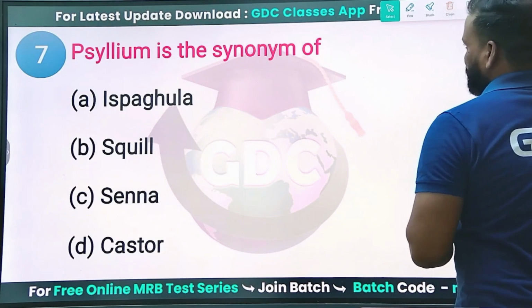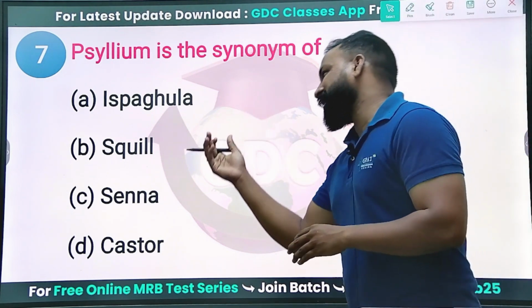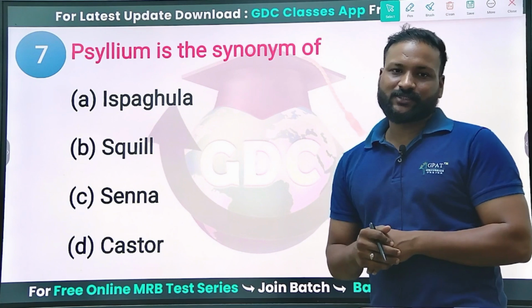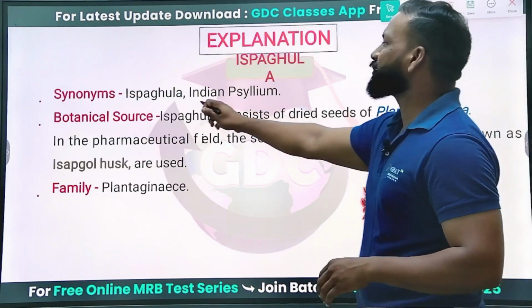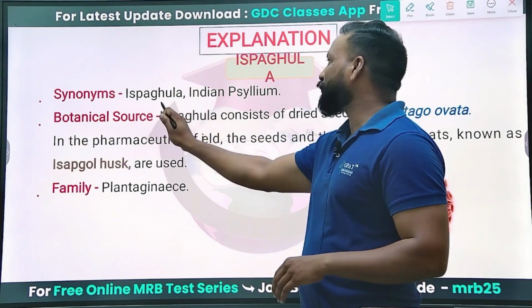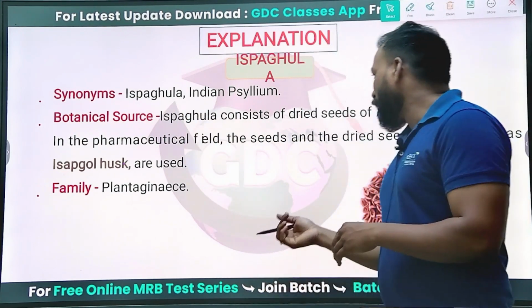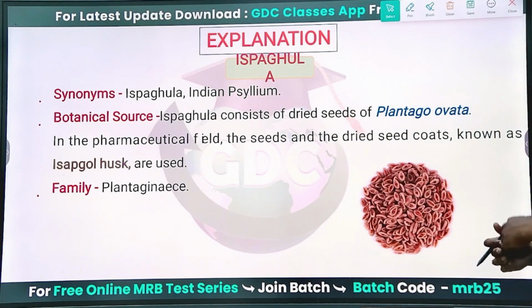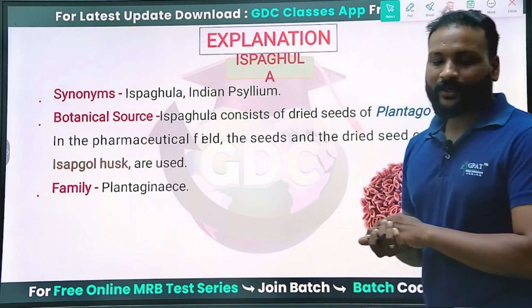Next, psyllium is a synonym of isabgol, squill, senna or castor. Psyllium is a synonym of isabgol. You can see here that the synonym of isabgol is Isabghula, Indian psyllium. These are obtained from the dried seeds of Plantago ovata. In the pharmaceutical field, these are used as isabgol herbs. Plantago ovata, family Plantaginaceae.